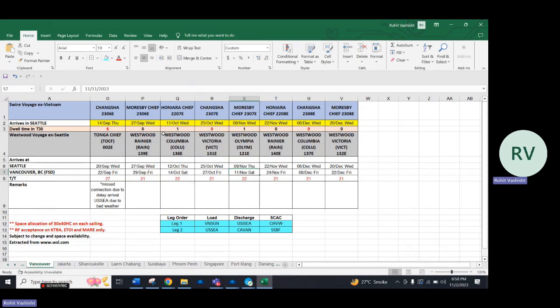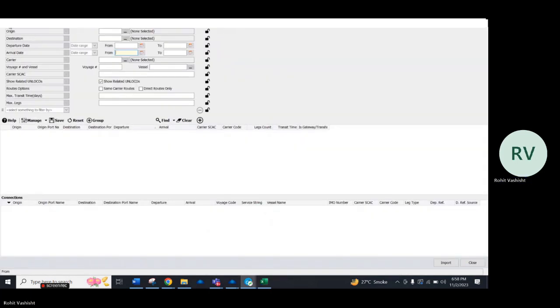In this example, we are going to search the transshipment routings from VNSGN to US SEA and from US SEA to CAVAN. Once you click on the global sailing schedule, a new global sailing will open where certain filters like origin, destination, departure, arrival, carrier SAC code can be used to limit the search.